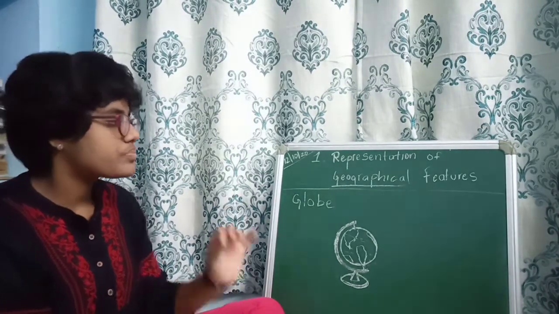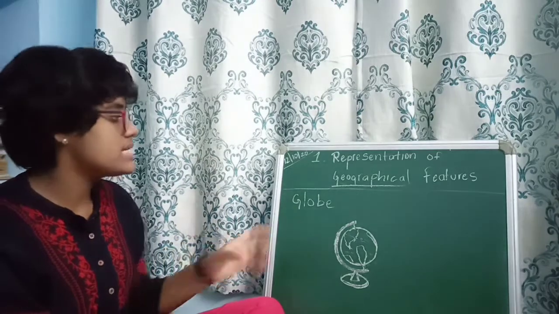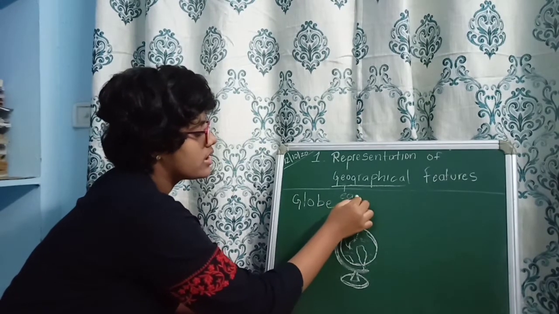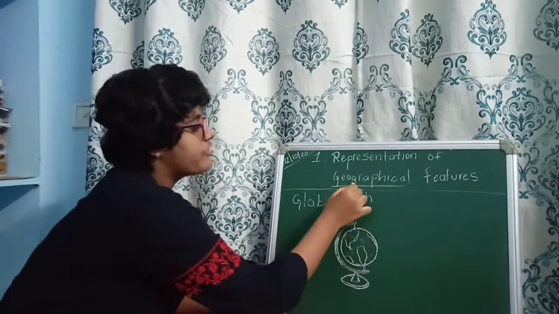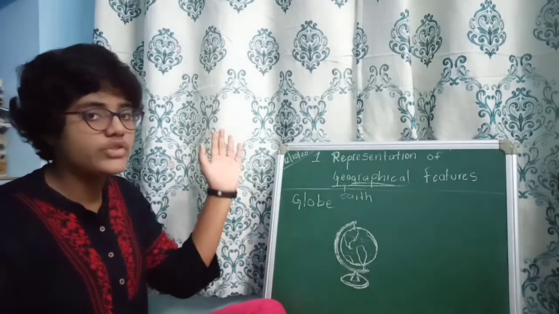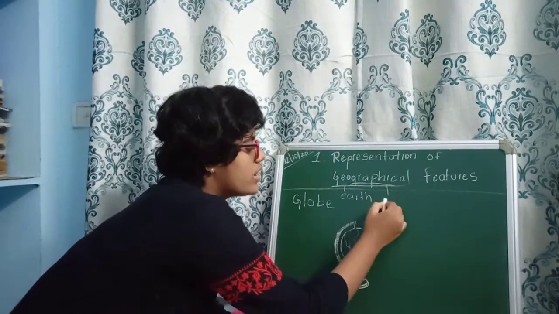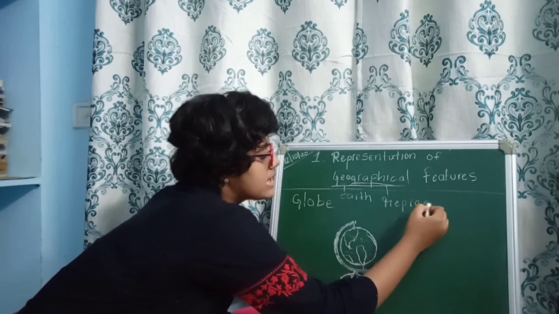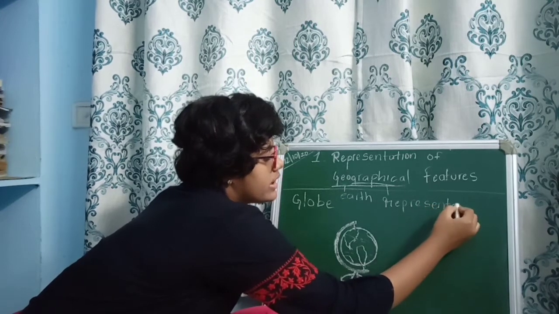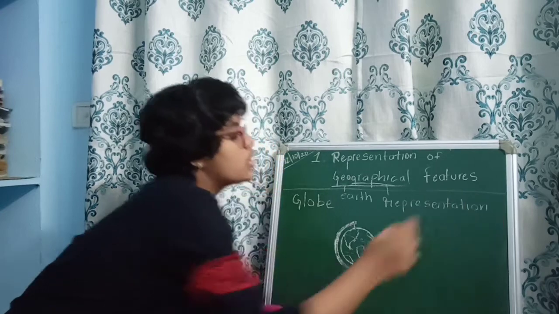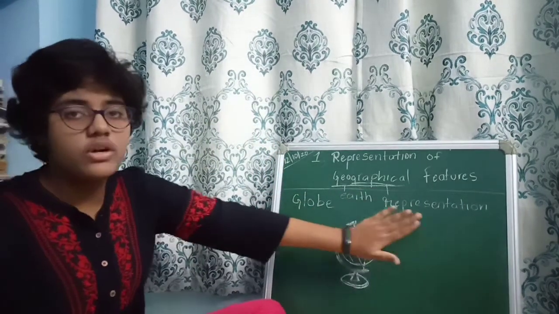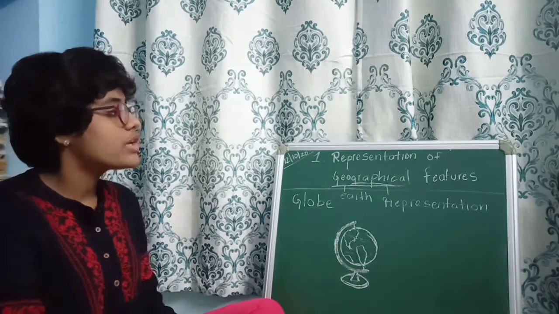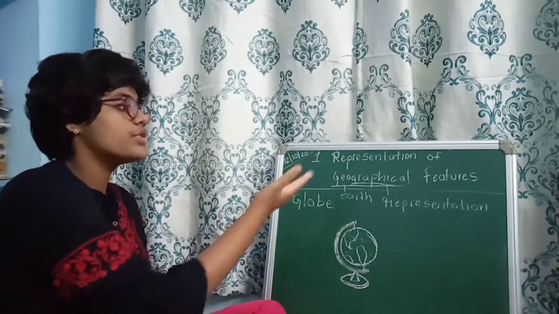In a simple way to learn, geo means earth. Graphy means representation. Here graphical is written, but I am saying geography. Geo means the earth, graphy means representation. So, what is the meaning of representation of geographical features?